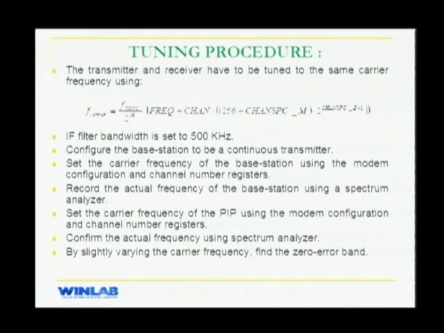This is because the frequency of the radio is going through a number of multipliers and dividers, which is adding error to the frequency and shifting it. You do the same operation with the PIP. You first set it to a particular frequency and then actually confirm the frequency. Then we vary the frequency up and below this zero error level to find the zero error band. This zero error band is where reliable communication is going to occur with zero packets in error.